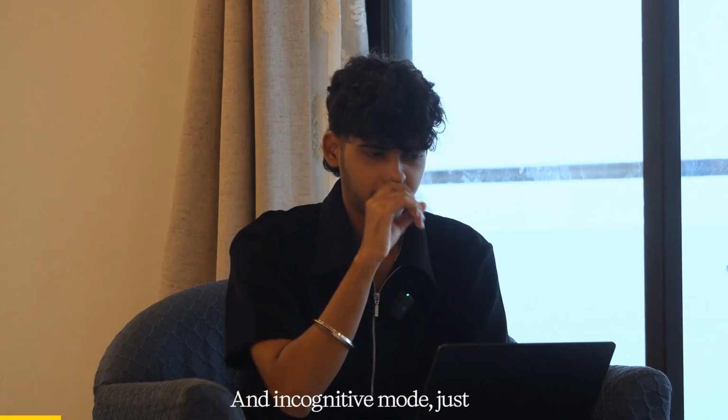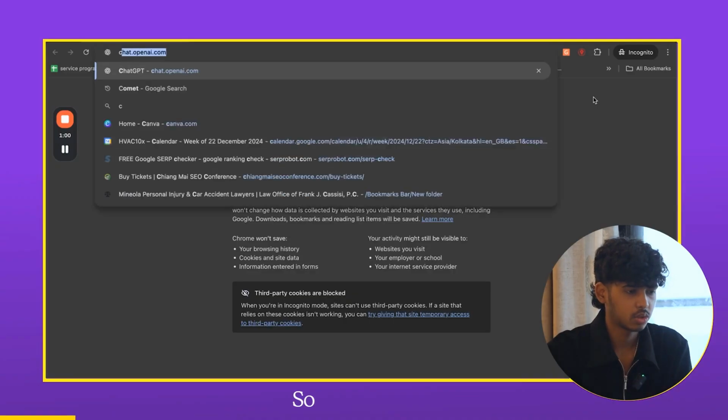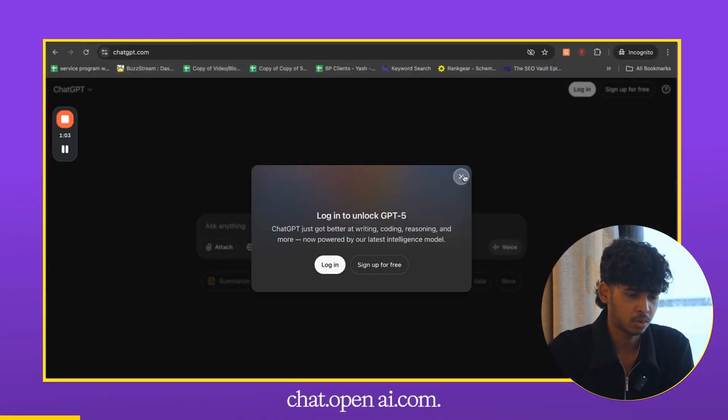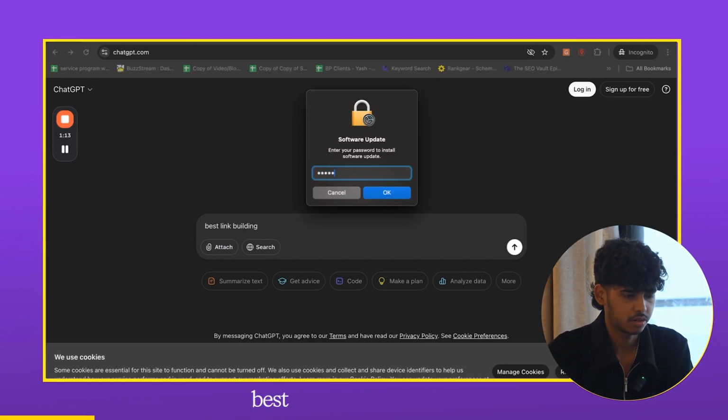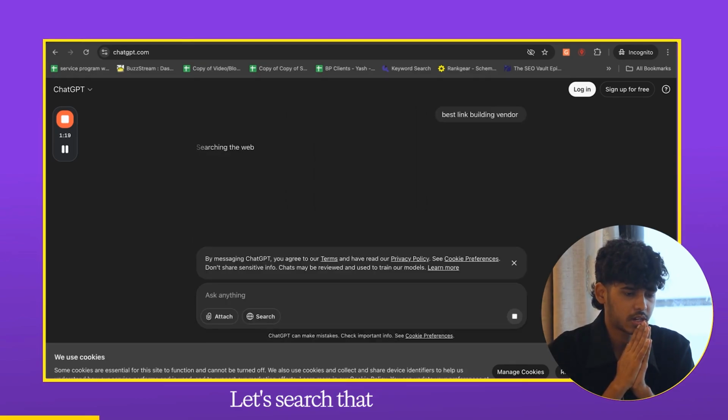First of all, we'll be opening an incognito mode, because we don't really want any of our past ChatGPT history to affect its results, right? So let's just go to chat.openai.com, and here in this case I'm gonna search for, let's say, best link building vendor. Let's just search that and wait a bit.